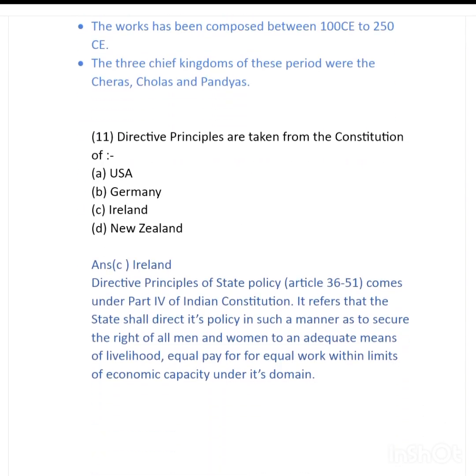Question number 11 says, directive principles are taken from the constitution of which country? Option A is USA, option B is Germany, option C is Ireland, or option D New Zealand. The answer to this question is option C, Ireland. And what are the directive principles of state policy? They are mentioned in Article 36 to Article 51, and come under Part 4 of the Indian Constitution.